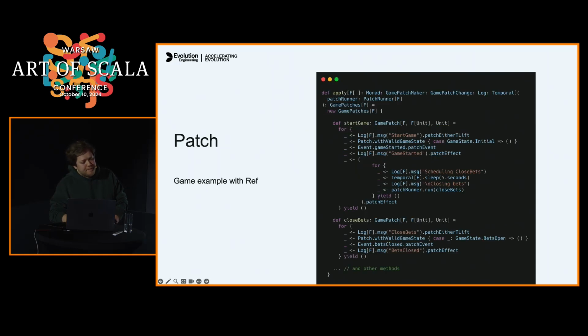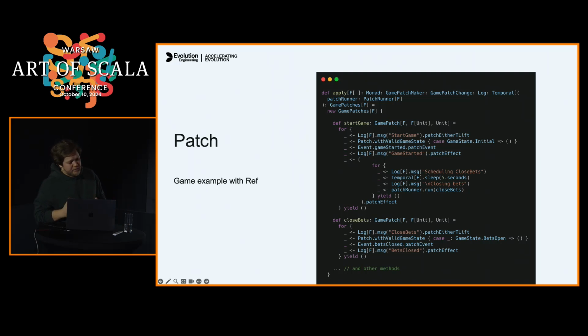So our game patches now look mostly the same, with some changes. We have this new transition effect, and our game patches now accept this patch runner. The beauty of this is that we can execute patches there. We can just call the patch runner, and as a result it returns us F of unit.